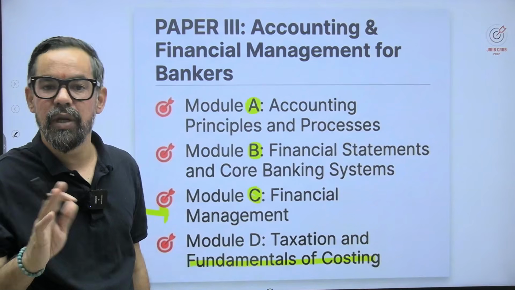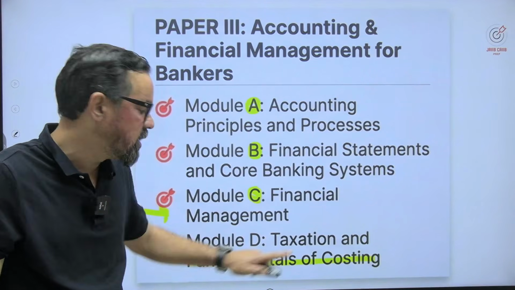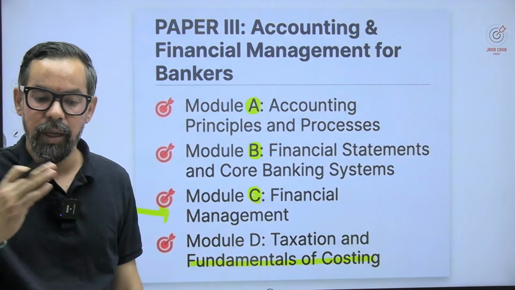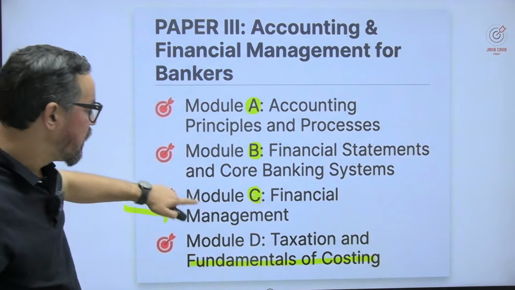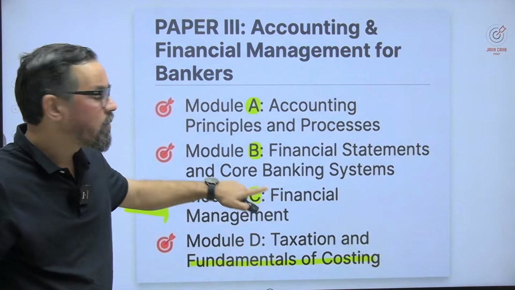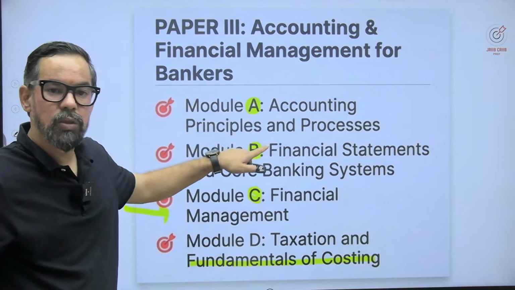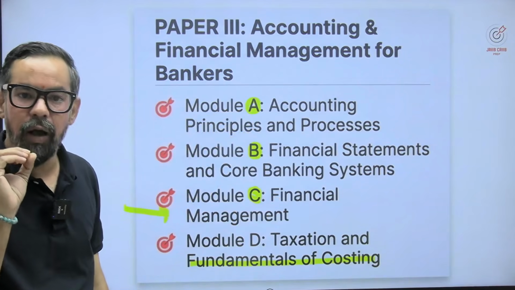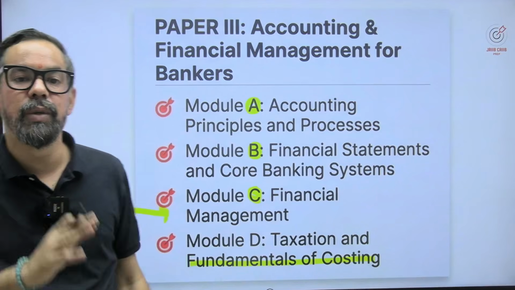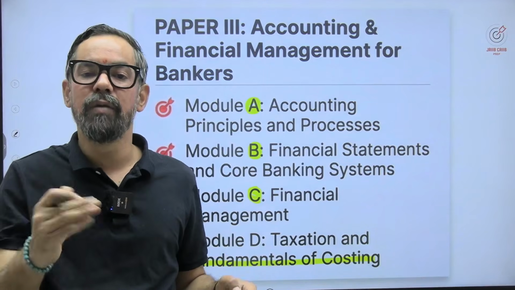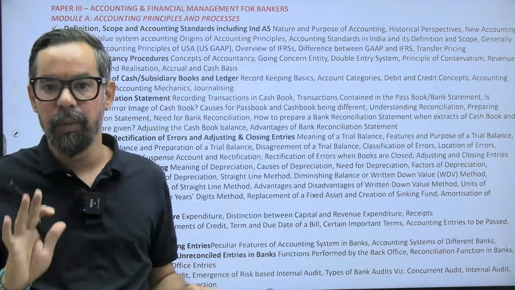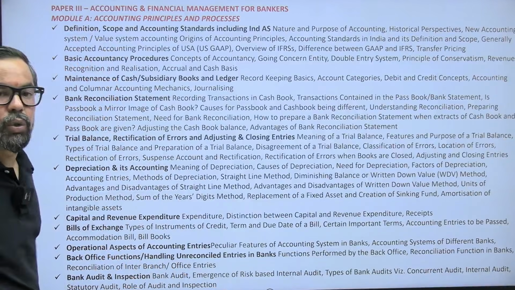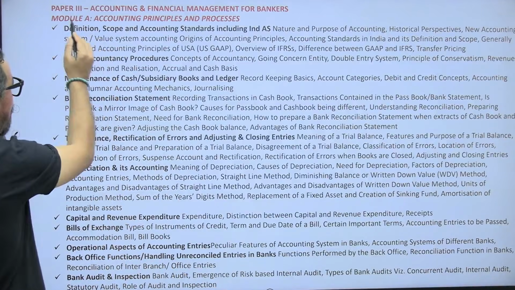Remaining 15 to 16 marks question will be based on your costing side, or it can be more than that also, right? Here you will see some numerical portion, and numericals are also there, but mostly they are concept driven. If you know those particular concepts very well, you will be able to make journal entries or the other part also, right? So when it comes to unit 1, now here module A, sorry, okay.